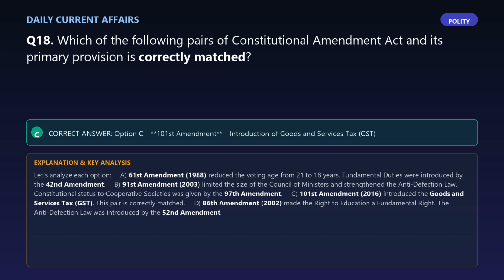C. 101st Amendment, 2016, introduced the Goods and Services Tax, GST. This pair is correctly matched. D. 86th Amendment, 2002, made the right to education a fundamental right. The anti-defection law was introduced by the 52nd Amendment.